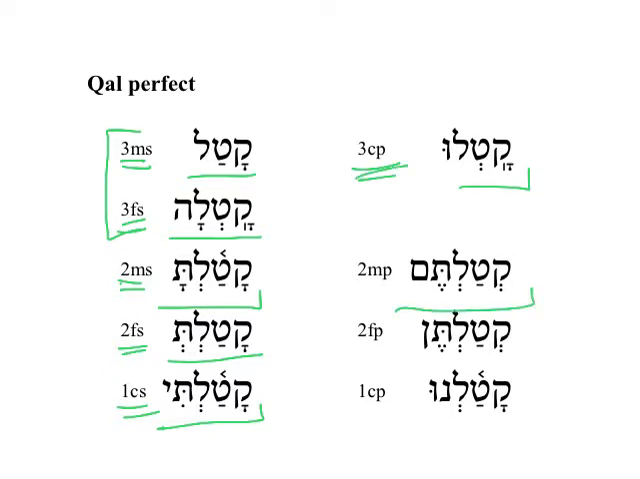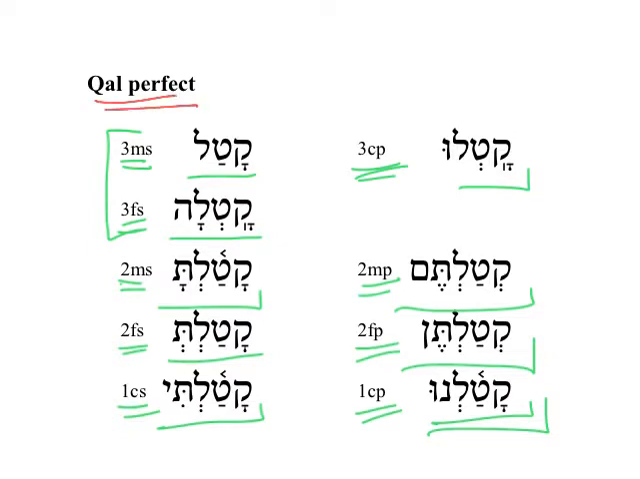Kataltem, you all killed, 2mp. Katalten, 2fp, y'all killed, but it refers to a female or feminine subjects. Katalnu, which is 1cp, we killed, or we have killed. The perfect is a very common form, and knowing the Qal Perfect well will help with a lot of other things to do with the verb.